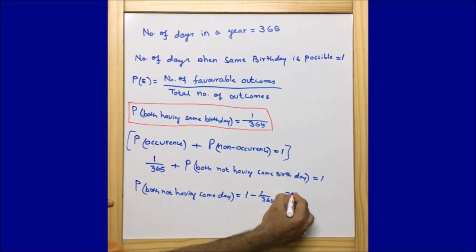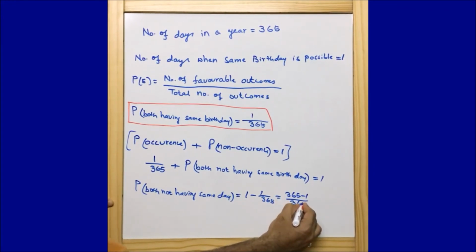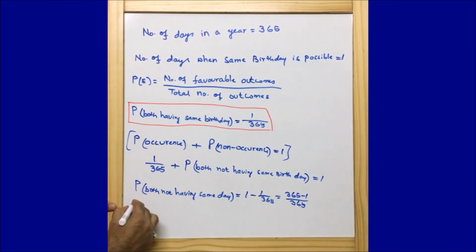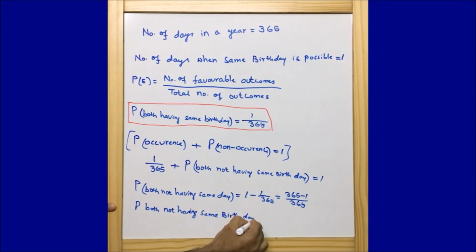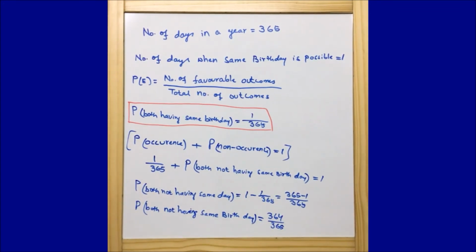That is equal to 365 minus 1 by 365. Or I can write the probability of both not having the same birthday is equal to 364 by 365. This is the first part of the answer guys.